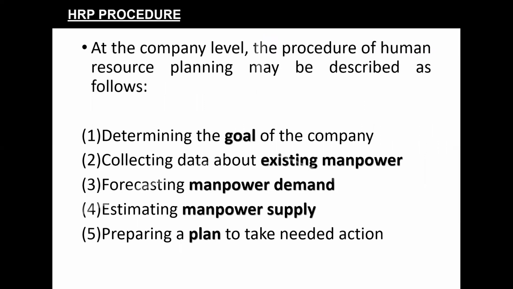So as you can see, in the human resource planning procedure we have discussed the first step and the second step. The third, fourth, and fifth steps are that, once we have decided the goal and collected the data about the existing manpower, we would forecast the demand and supply of manpower, and lastly take an action plan to bring both demand and supply to a desirable balance. Because as we discussed earlier also, we neither want a situation of overstaffing nor do we require understaffing.